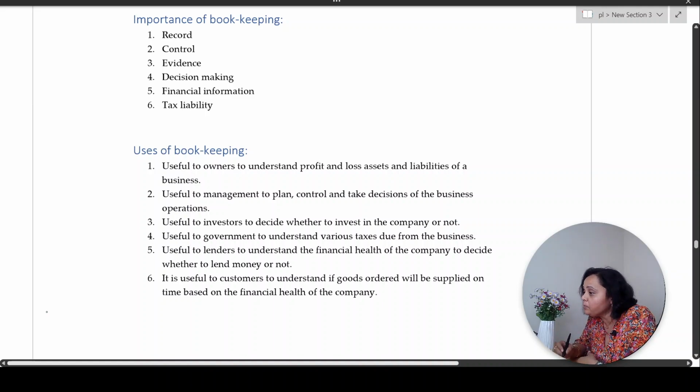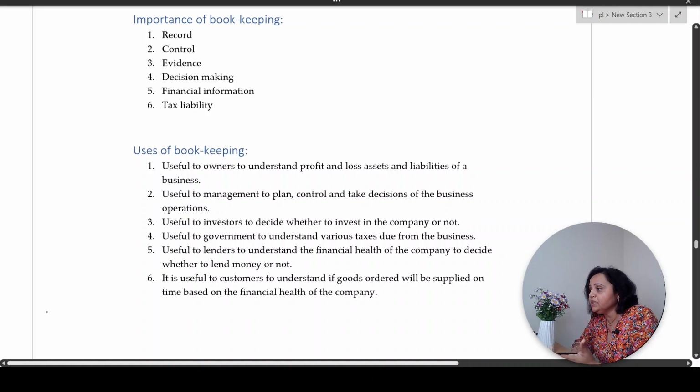They were able to pinpoint incomes which were receivable but which were not received as yet, or expenses which were undertaken but which proved to be unnecessary or which proved to not add any value to the business. So, this analysis was possible only because of the first step of bookkeeping, which is basically keeping an entry of all the transactions.